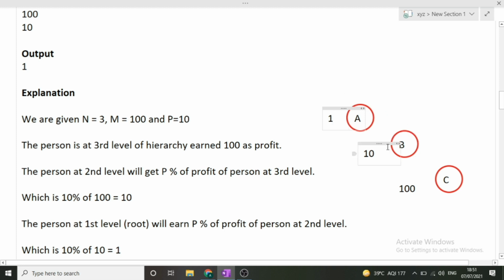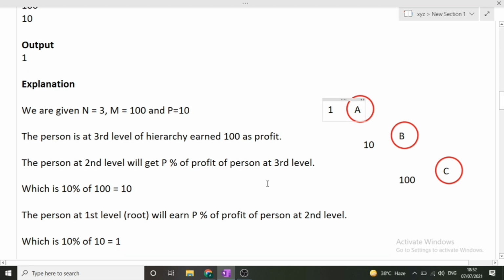So the number of nodes is n, and the calculations done by us to reach the root node is 2. So whenever we are given n nodes and we have to find the profit of the root node, we have to do the calculation n minus 1 times. This particular figure will help us in writing the code. So we have to calculate profit n minus 1 times to reach the profit earned by the root node. I hope the first example is clear to you.